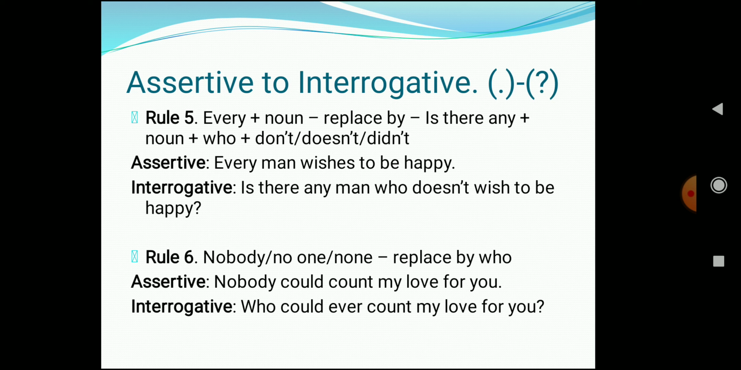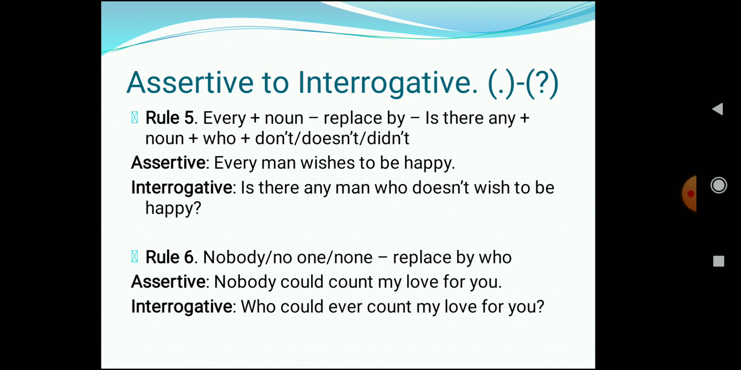Every man wishes to be happy. So over here we have to replace what? We have to replace every with is there any. Okay, so it will be is there any man who doesn't wish to be happy? Question mark. Because over here man is what? Man is a noun, right? So we have to use is there any plus noun plus who plus doesn't. Okay, so is there any man who doesn't wish to be happy?